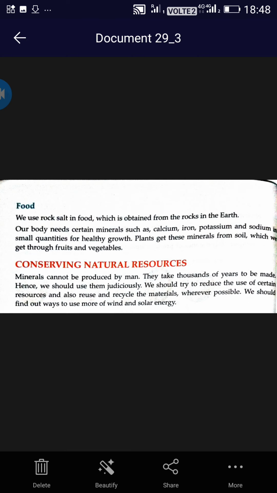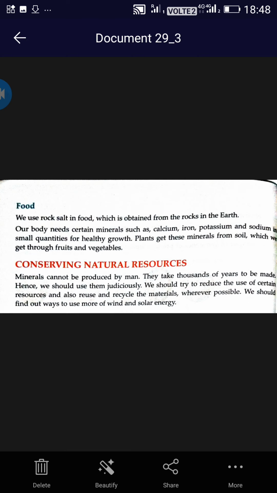Conserving natural resources. Next and the last topic, minerals cannot be produced by man. They take thousands of years to be made. Okay, why? Because they take thousands of years to be made. Hence we should use them judiciously, means we should use them very properly in only the limited amount that is necessary. We should try to reduce the use of certain resources and also reuse and recycle the materials.